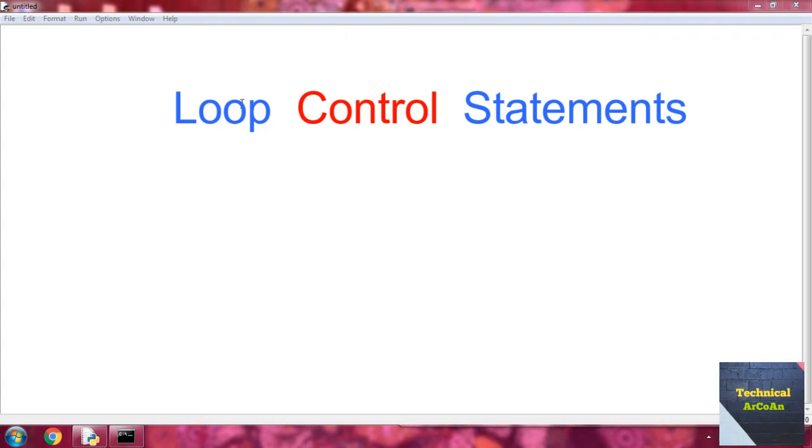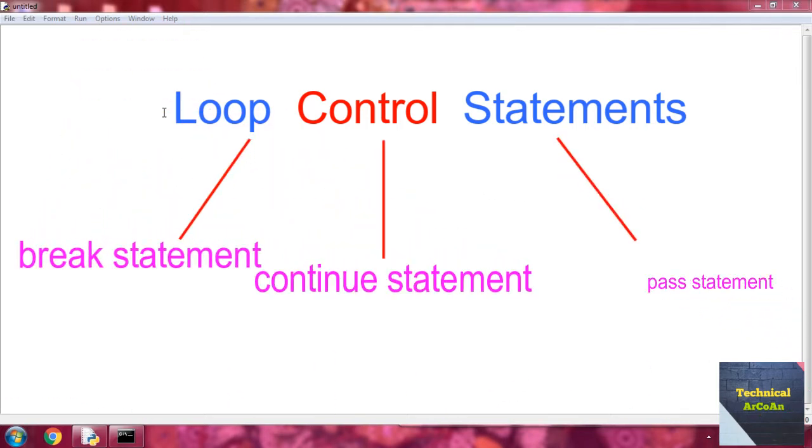These can be done by loop control statements. In Python, loop control statements change execution from its normal sequence. There are three loop control statements: break statement, continue statement and pass statement.